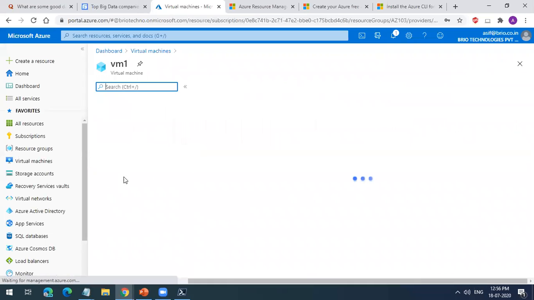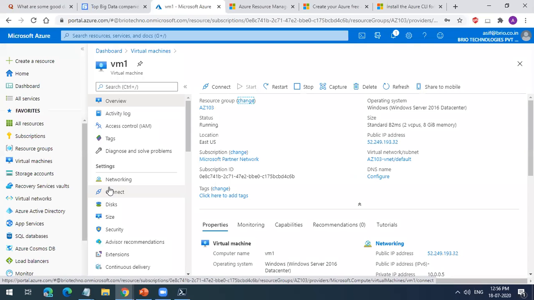virtual machines. Is there any cost factor in dynamic and static as well? One IP is free. It comes with the virtual machine cost. If you're adding more IPs, then it will be charged. If you have more than one network interface card on that machine, and you are giving a public IP to that, then the second IP will be charged. If at all we are changing from dynamic to static, one IP is free of cost. One IP will not cost you anything. If you have more than one network interface card, and that network interface card has more than one public IP, then you will be charged.